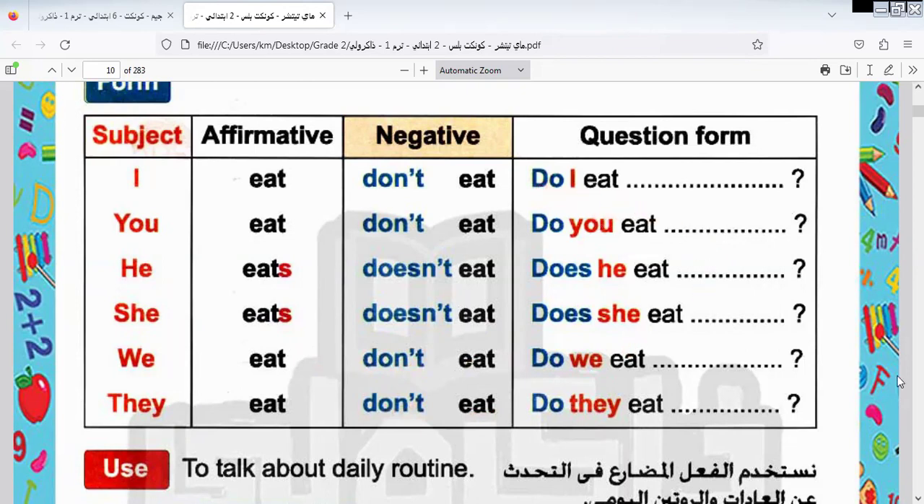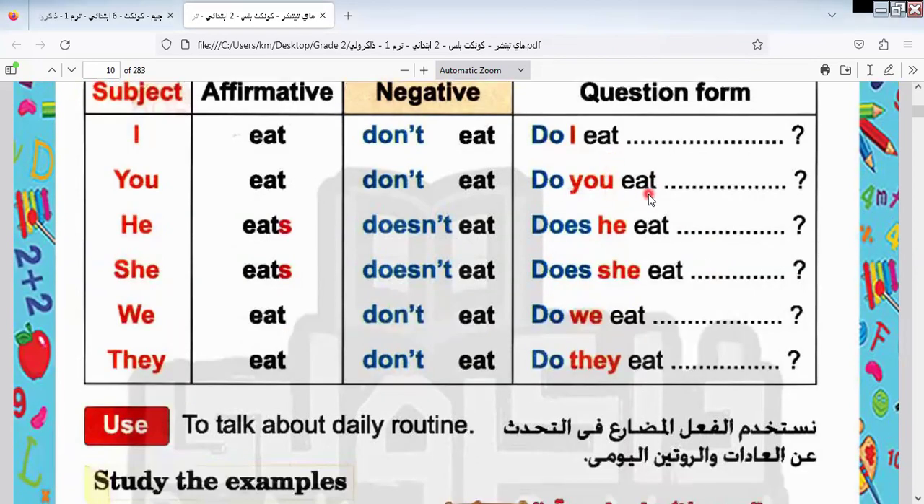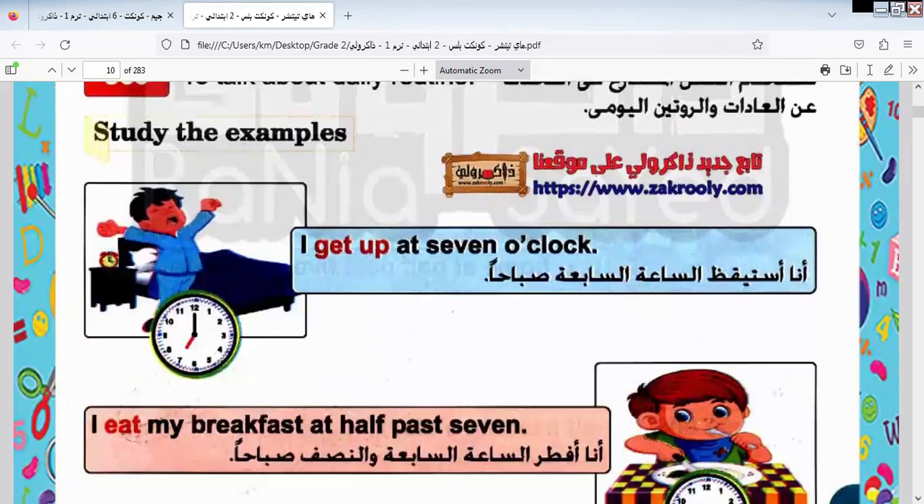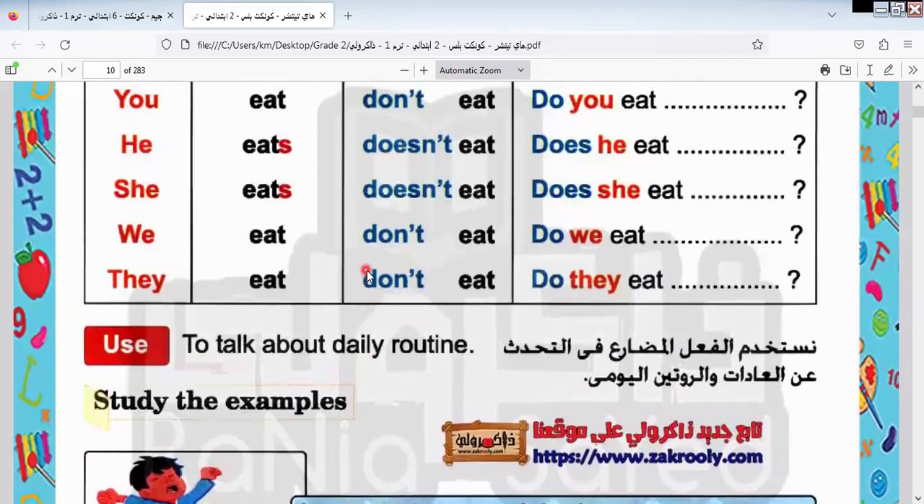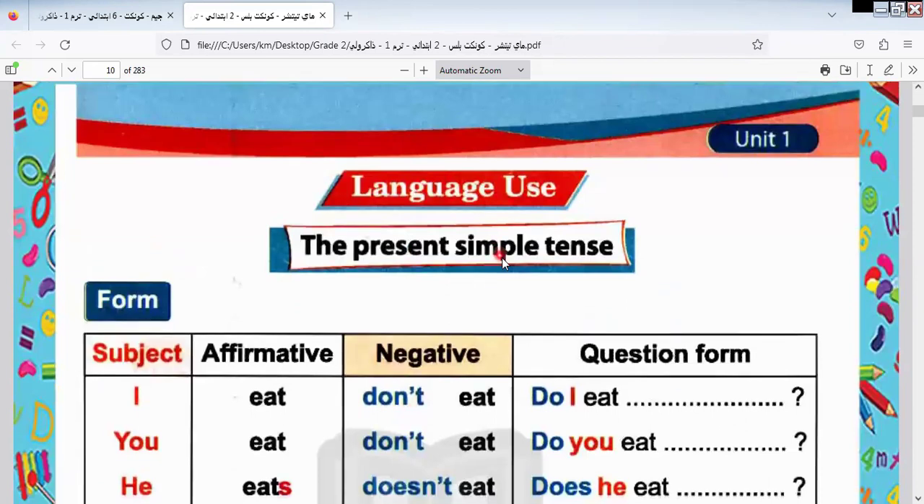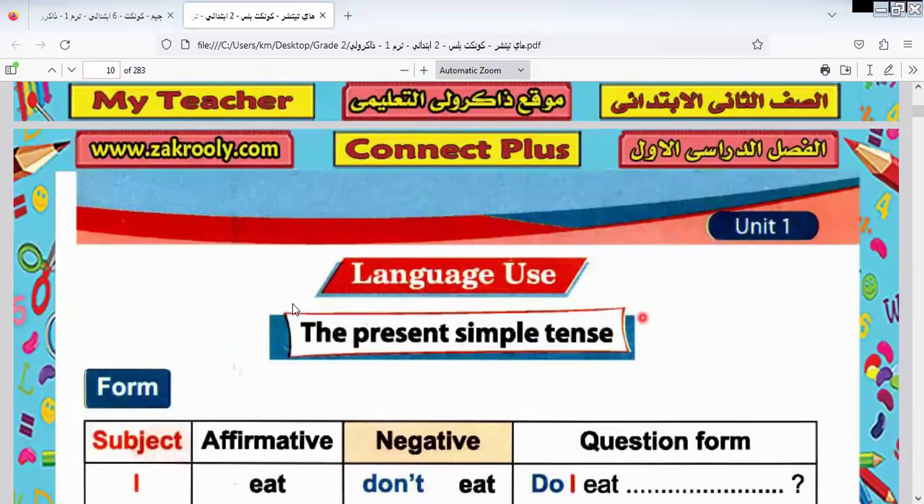In the question form, we say, do I eat or do you eat? Does he eat? Do we eat? And so on. Let's continue this class. I would like to say what this tense is used with. This tense is used with both habits and facts, and also in routine, to describe our routine. Routine means something that I do every day. I get up early, I brush my teeth, I wash my face. So here we use this verb to express routine.